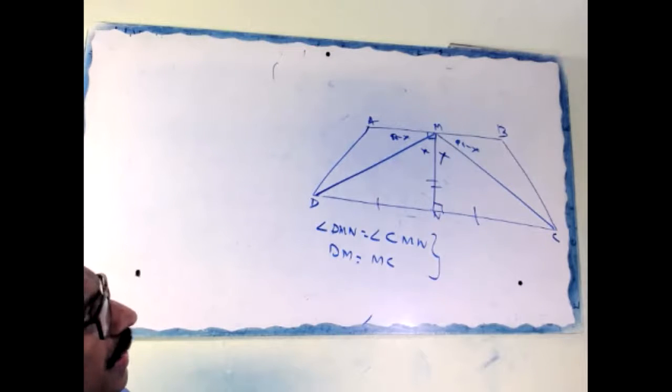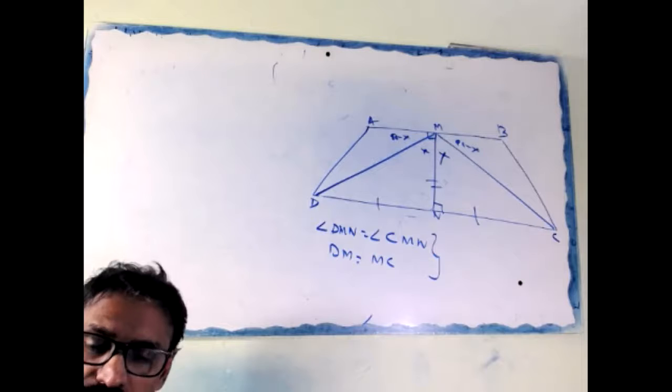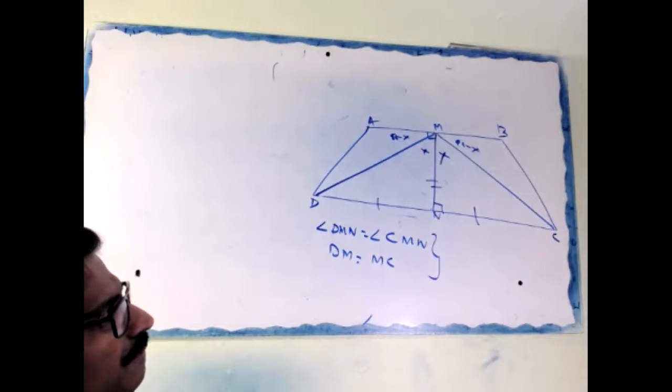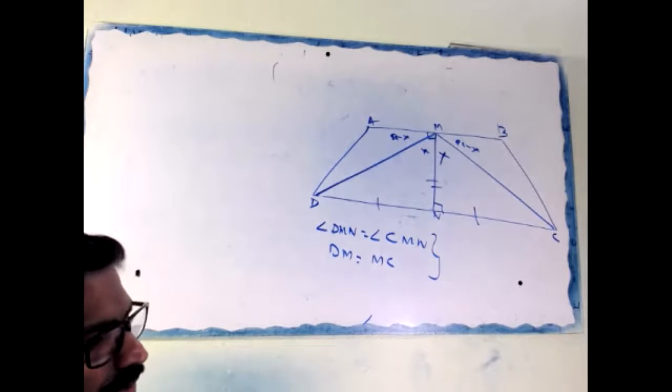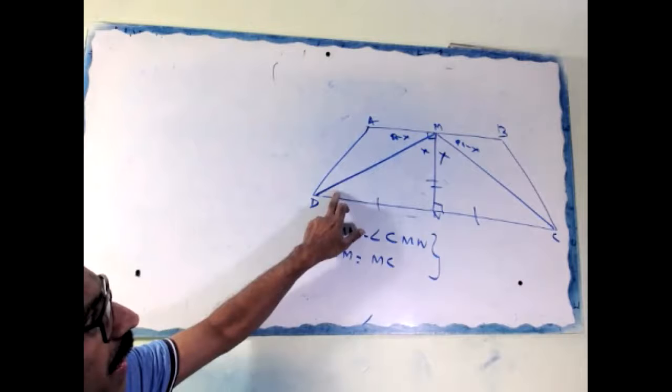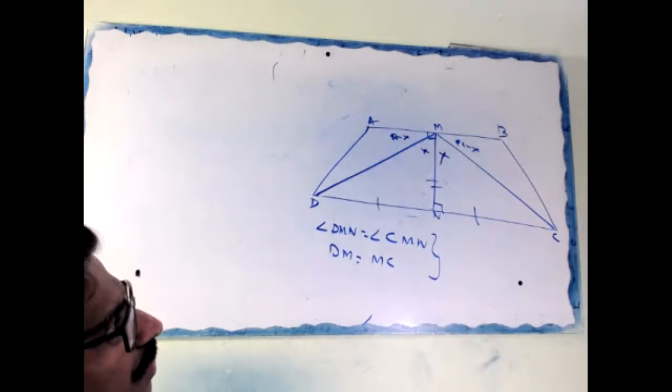Wait. Another method there is. What about angle D equal to angle C, right or no?